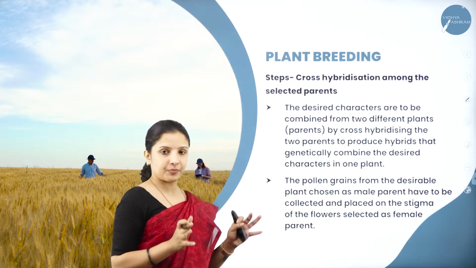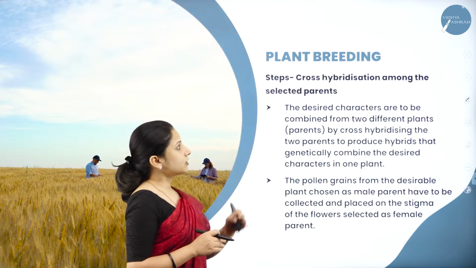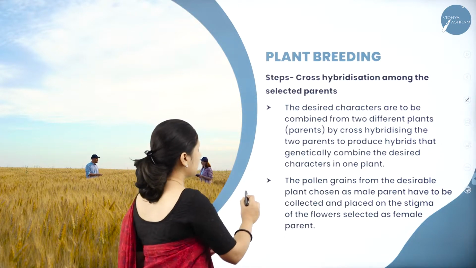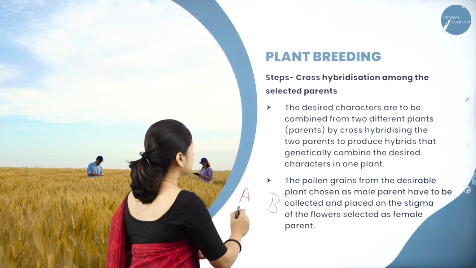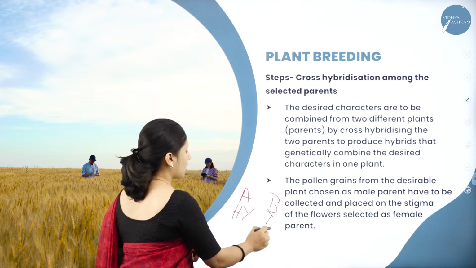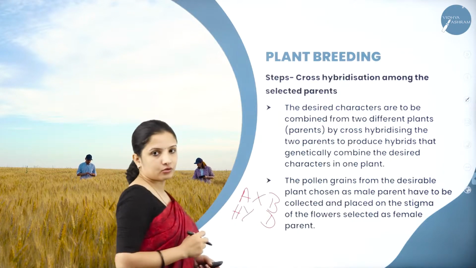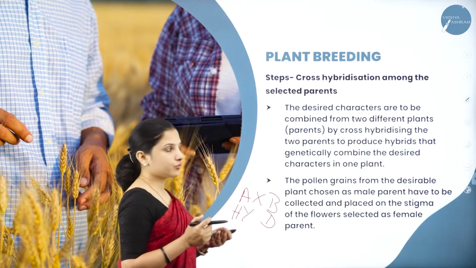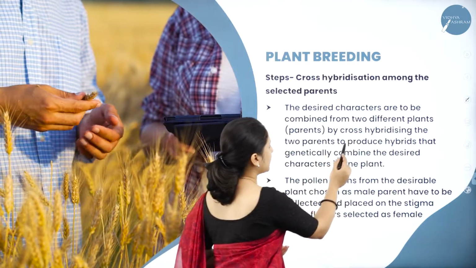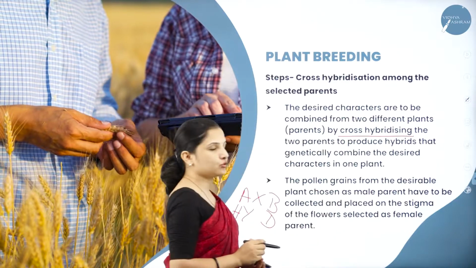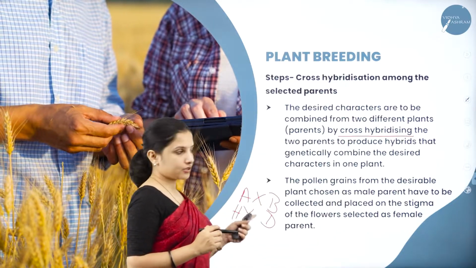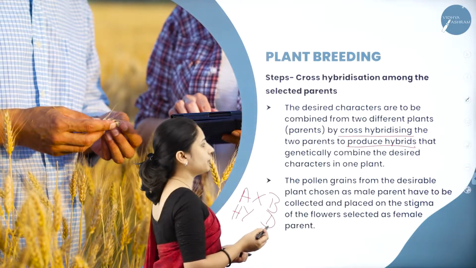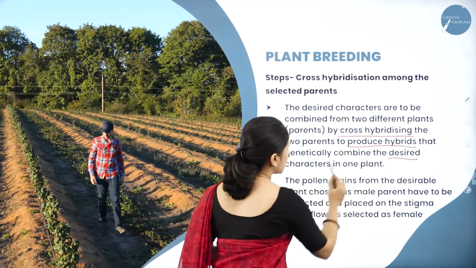After selecting the parents, he has to cross hybridize among the selected parents. So what example did I take here? I took the example of A and B. A was high yielding, B was dwarf. Now he should make a cross between the two, that is cross hybridization. So the desired characters should be combined from two different plants by cross hybridizing the two parents, or cross pollinating the two parents, to produce hybrids that genetically combine the desired characters in one plant.